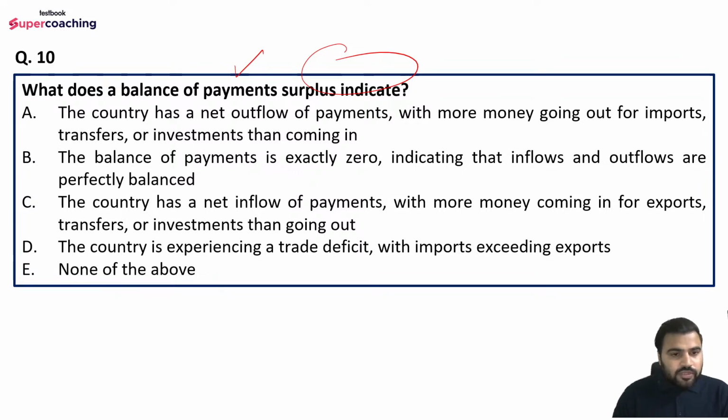So friends, what do you think? What is the right answer here with respect to the balance of payment surplus? Because KS is saying option C. Okay. So nachos and cheese, what do you think? What can be the right answer here?